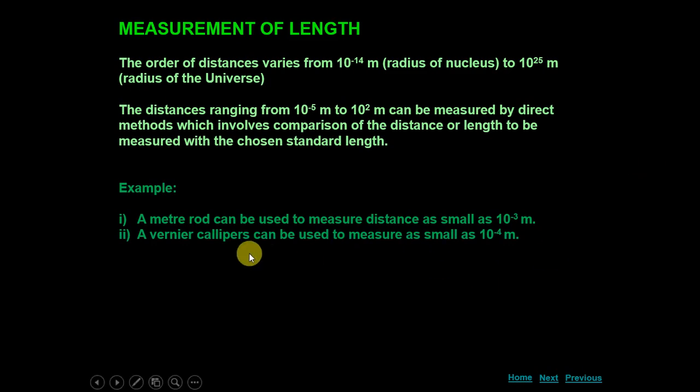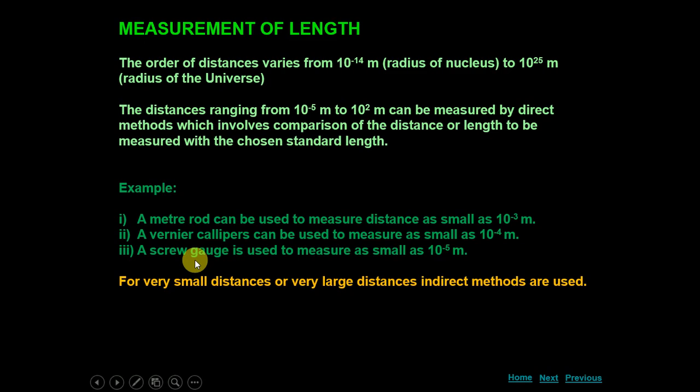A vernier caliper can be used to measure as small as 10 raised to power minus 4 meter. That is, if you want to measure a distance of 0.1 millimeter, you have to use the vernier scale. If you want to measure a 10 times smaller distance, 10 raised to power minus 5 meter, you have to use a screw gauge. For very small or very large distances, indirect methods are used.